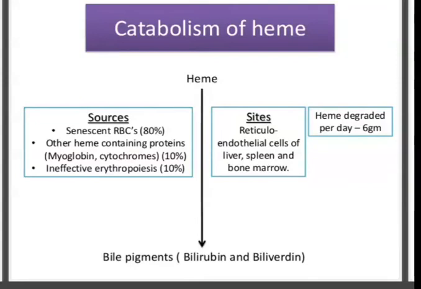Hello everyone. In the last lecture we completed the significance and the synthesis of catecholamines, melatonin and serotonin. Now we are going to start with the catabolism of heme, nothing but the degradation of heme to bile pigments. They are bilirubin and biliverdin.